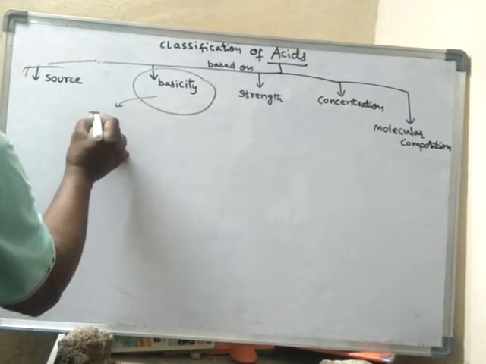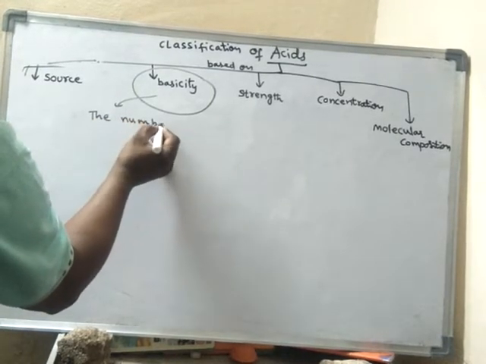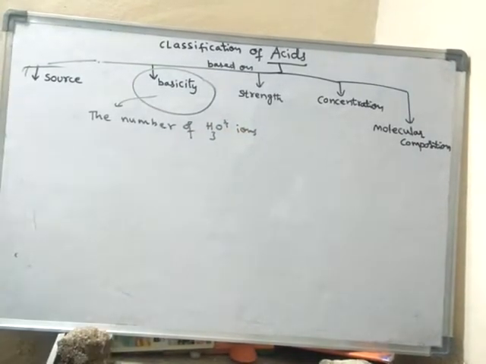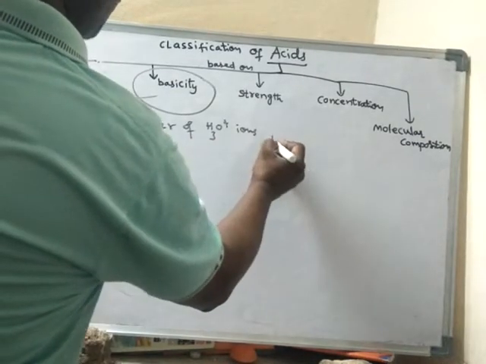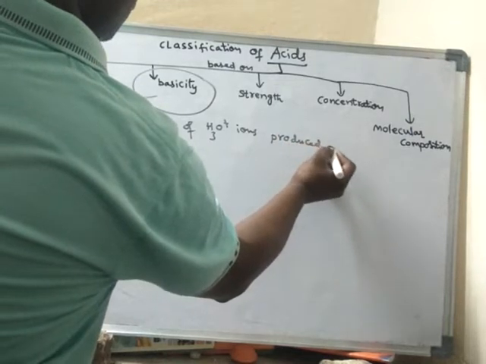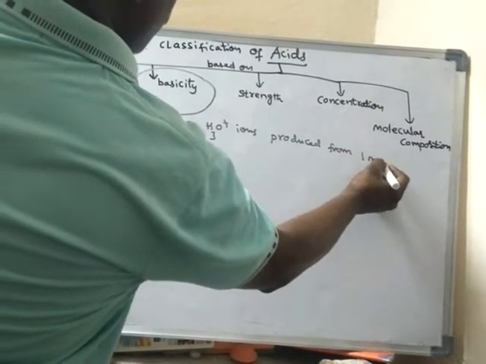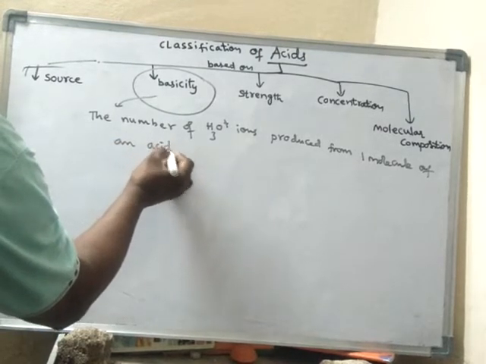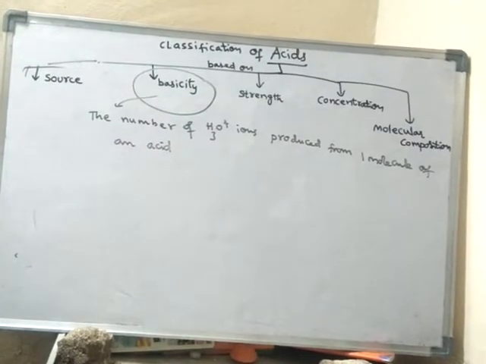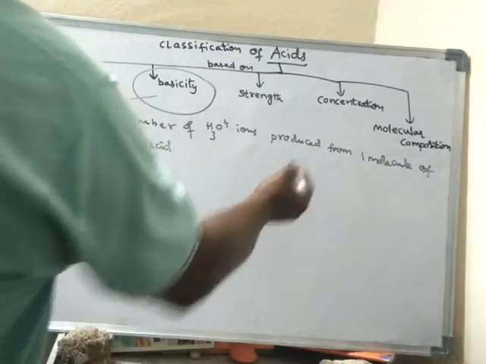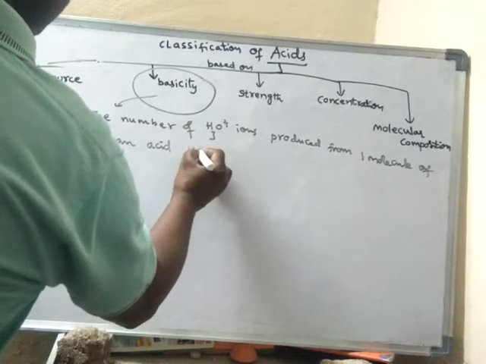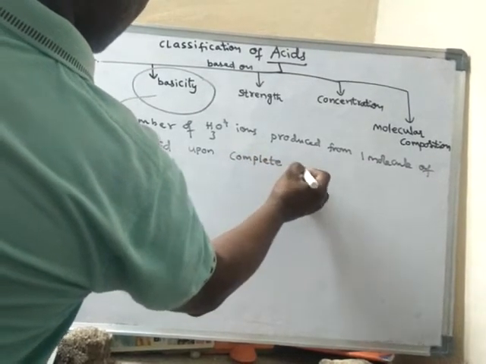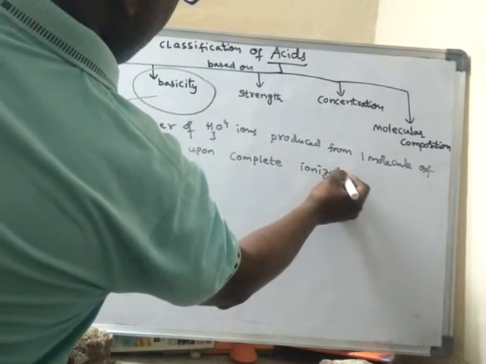Basicity is nothing but the number of H3O plus ions produced from one molecule of an acid upon complete ionization.